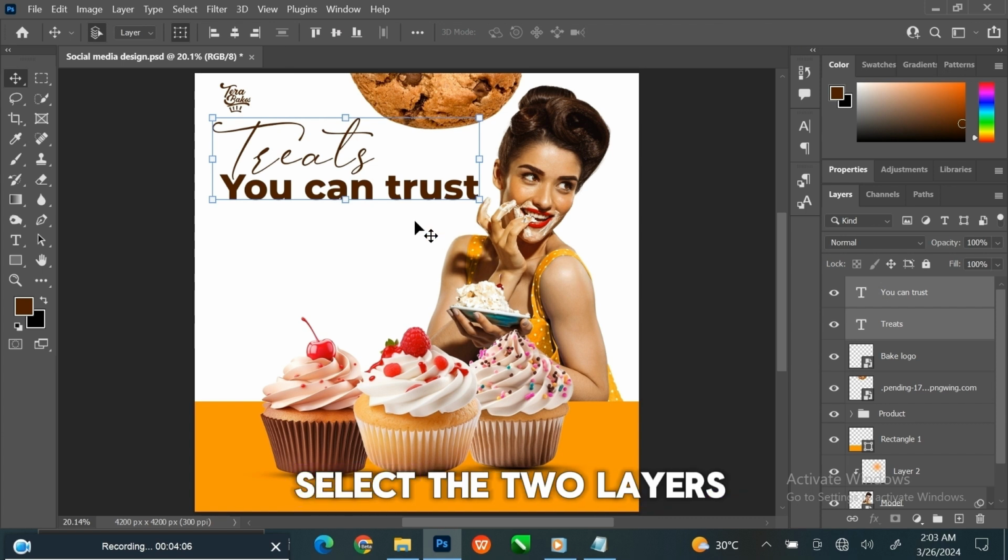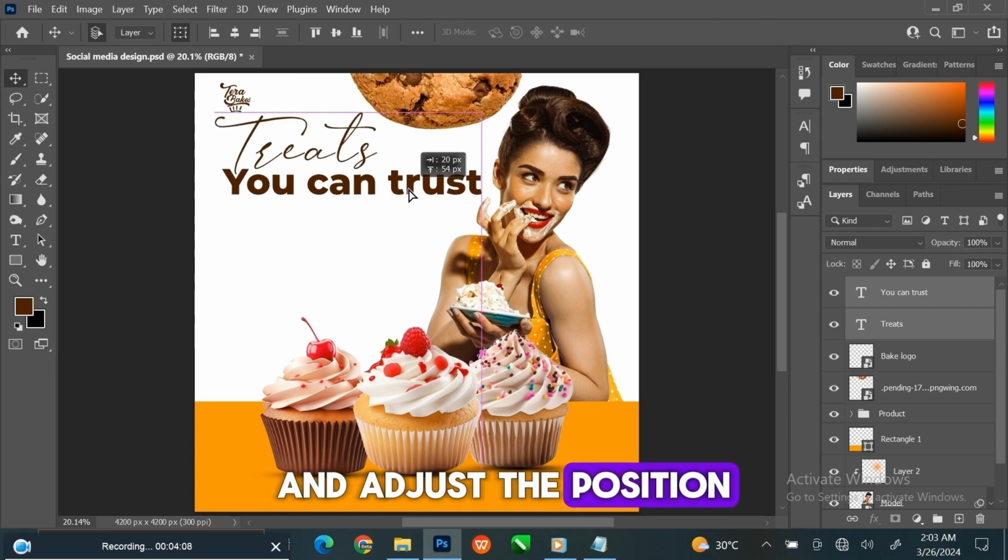Hold the Shift key to select the two layers and adjust the position.